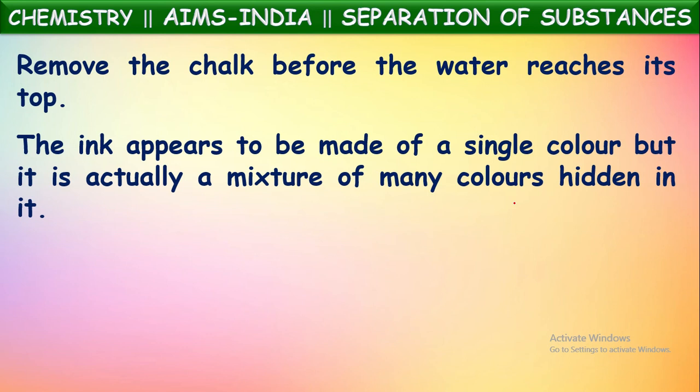Then these ink particles will dissolve into the water and the different particles present in the ink will start moving up. The lighter particles will move faster, whereas the heavier particles move slowly. In this way, they form 2-3 different layers on the chalk piece. You can see different color rings there.